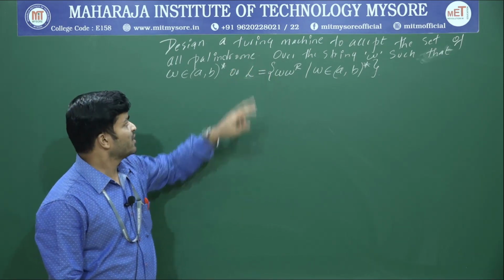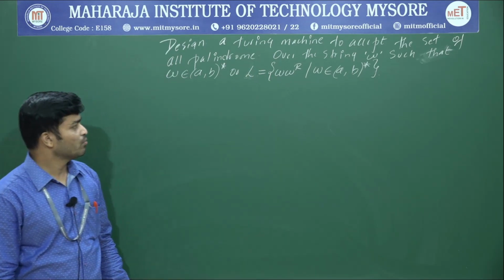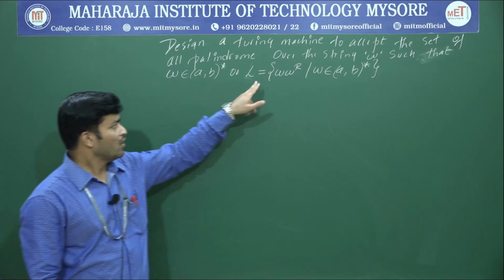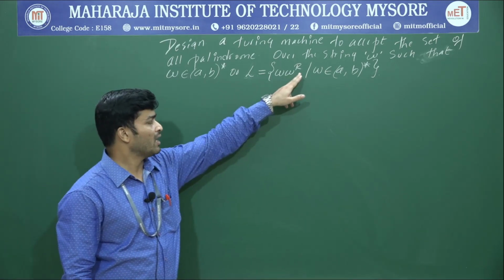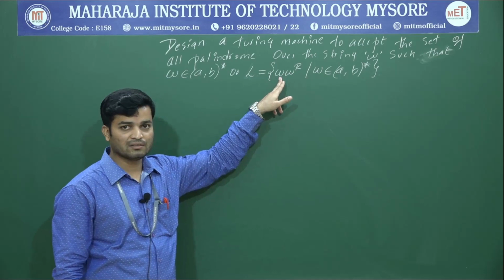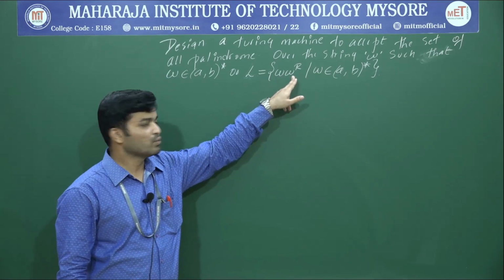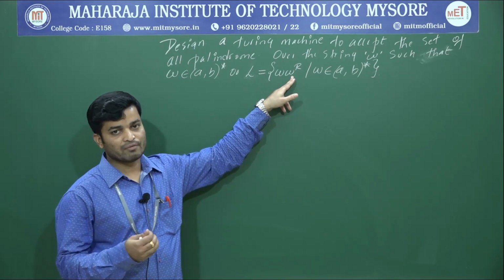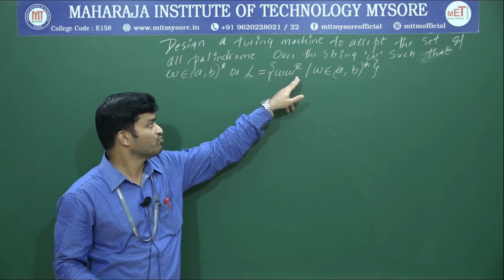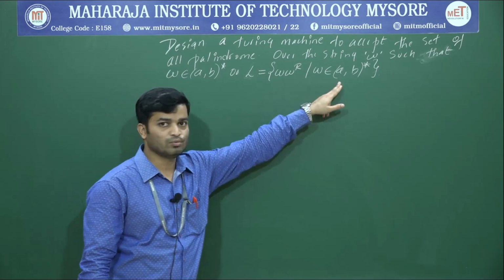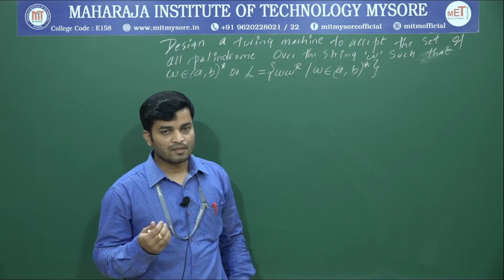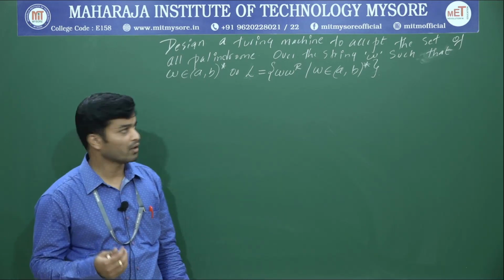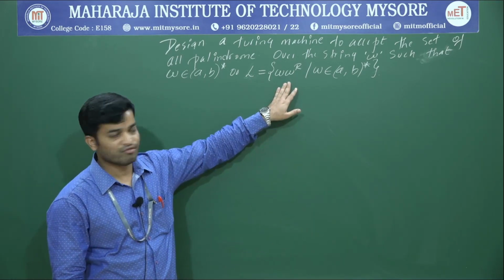So design a Turing machine to accept the set of all palindromes over the string W such that W belongs to (a, b) whole star, or L is equal to W W^R. It means if we take some string W, next we will have W^R. W^R represents the reverse of W. So first we have W, then the reverse of W, that will form a palindrome belonging to (a, b) whole star. Now we will design a Turing machine that should accept all the palindromes, and that must be in this particular form.